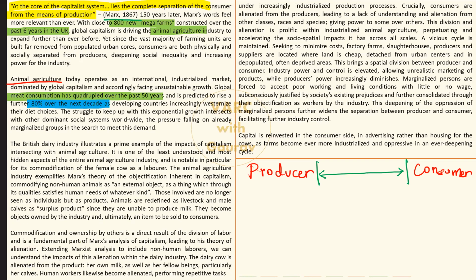Then moving to the second aspect of it, author now says कि यार देखो, now coming to the British dairy industry. मीट वाला तो उसने short में हमें बता दिया that overall world में थोड़ी स्थिति खराब है, but when it comes to dairy industry, now he says that British dairy industry is a solid classic example of animal agriculture meets capitalism. So let's jot it down. Dairy industry, खास करके British dairy industry.